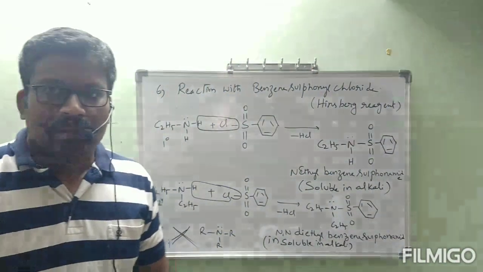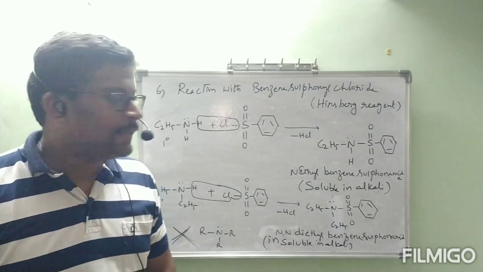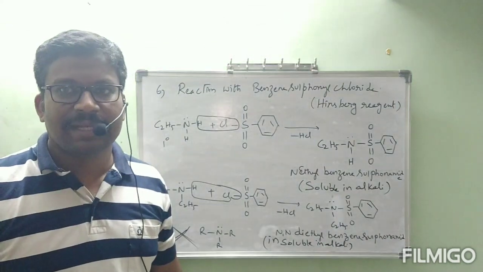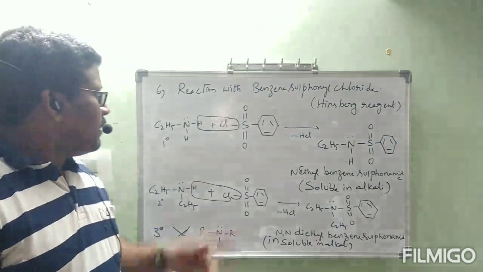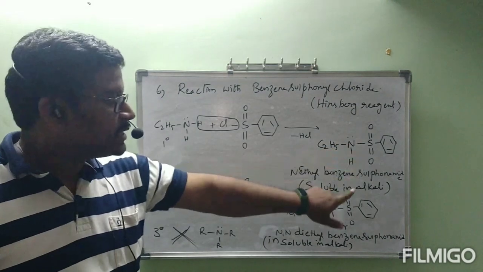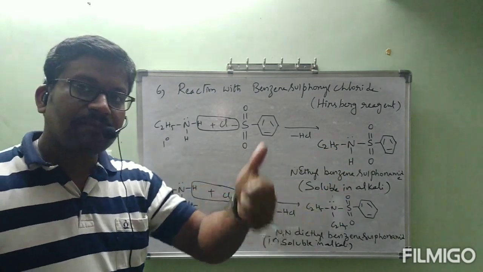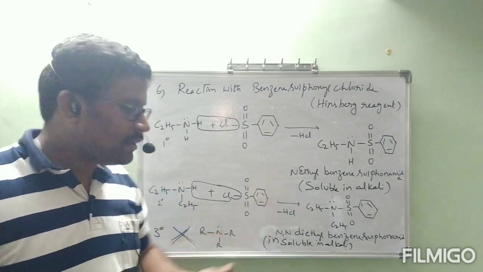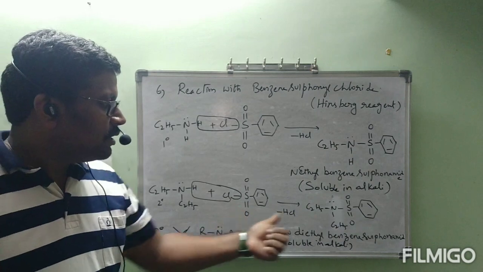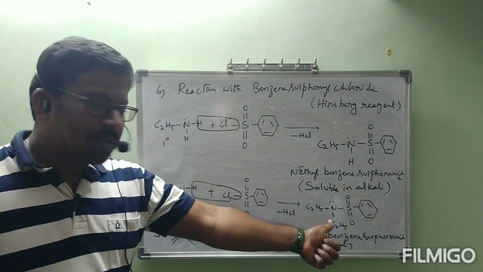Okay? In this way, we can differentiate primary, secondary and tertiary amines by using Hinsberg reagent. So, a primary amine reacts with Hinsberg reagent to form a compound which is soluble in alkali. That alkali we add from outside. In the same way, a secondary amine reacts with benzene sulfonyl chloride to form a sulfonamide only.